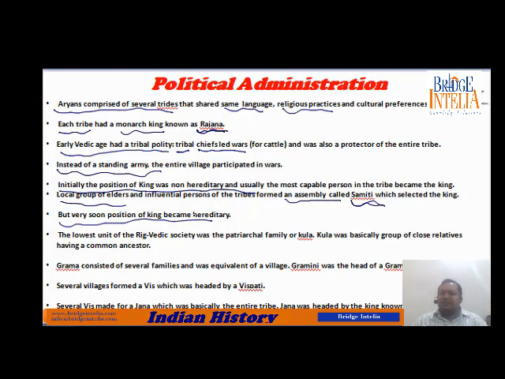The position of king became hereditary. Why? Because a king wanted that after him his son should become the king. So all these malpractices began to take place, and the position of king became hereditary.